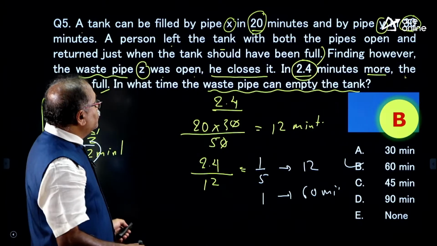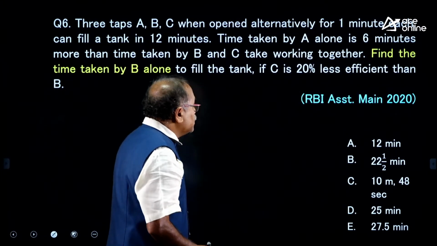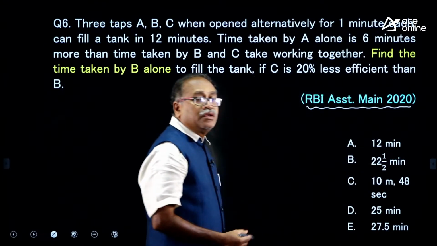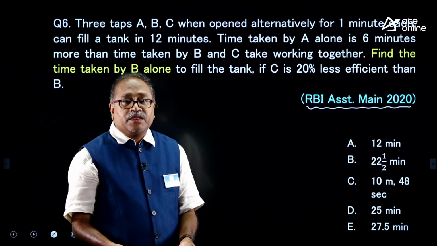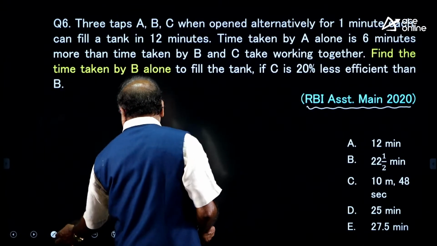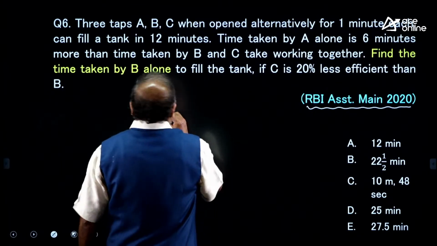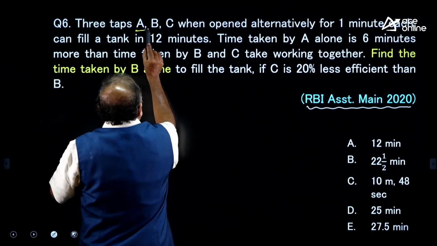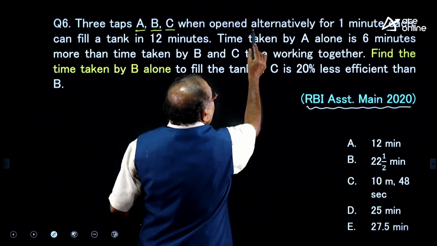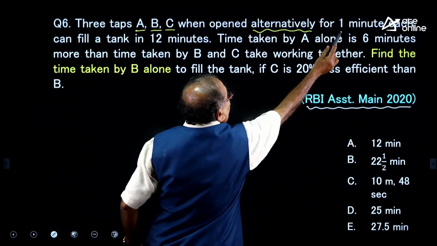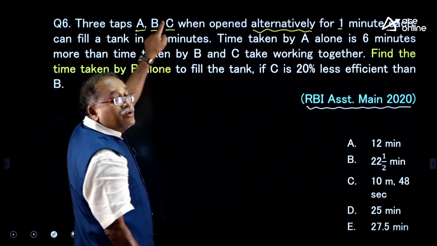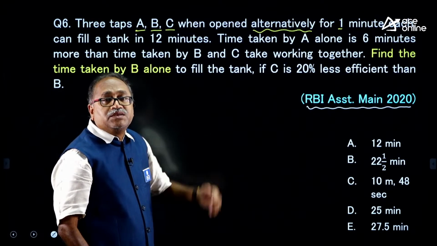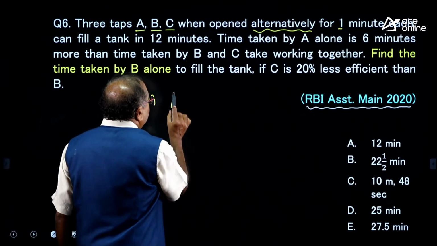The next question on the board is this. Look at this one. I purposefully mentioned where from I picked up this: RBI assistant main. Okay. Let us see the question, and then I will give 30 seconds for you to answer it. 3 taps are there, A, B and C, when open alternatively for 1 minute. A for 1 minute, B for 1 minute and C for 1 minute. Then again A for 1 minute, B for 1 minute, C for 1 minute, right. This is A, B and C.